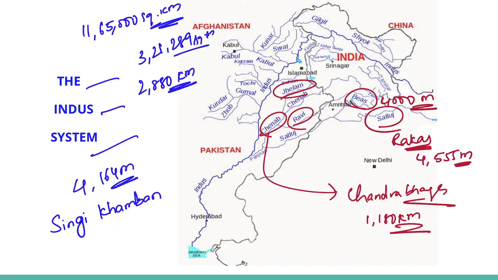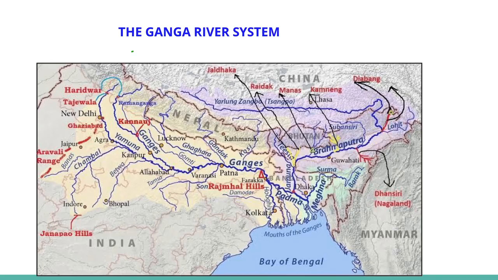It flows almost parallel to the Indus for about 400 km before entering India. The Ganga river system is the most important river of India, both from the point of view of its basin as well as its cultural significance. River Ganga rises in the Gangotri glacier near Gaumukh in the Uttarkashi district of Uttarakhand. Here, the river Ganga is known as Bhagirathi.